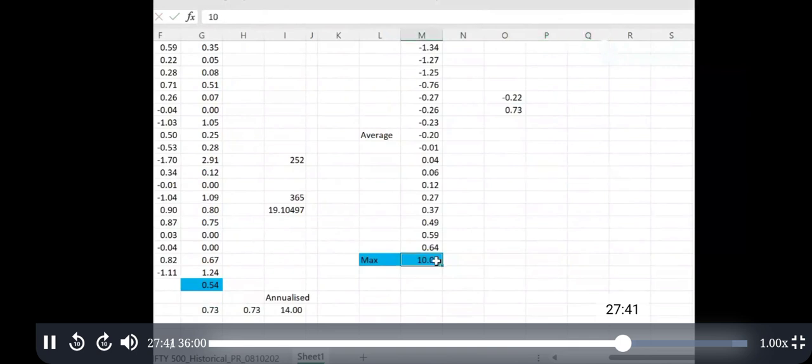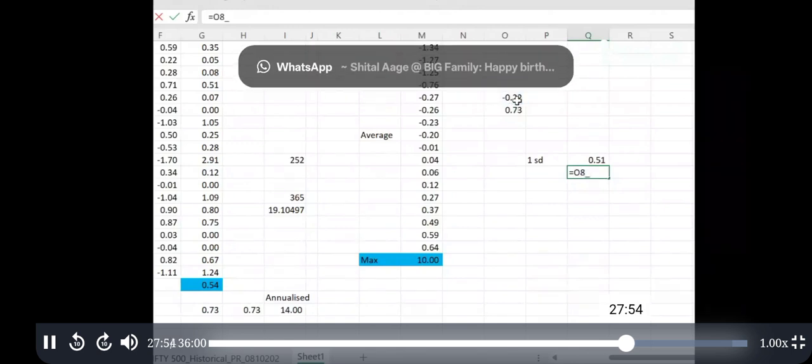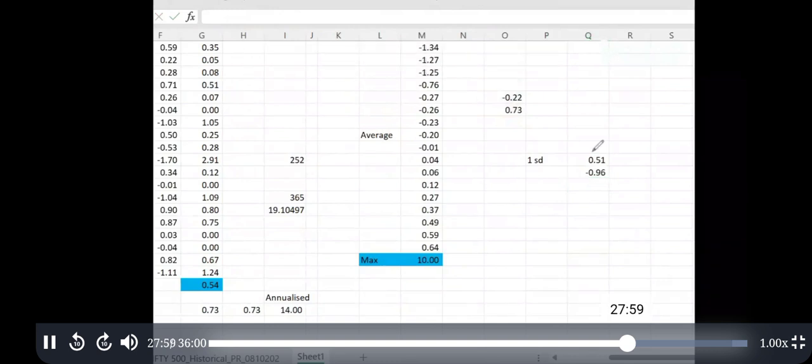So one standard deviation range is the average plus the standard deviation on the upside, and the average minus it on the downside. In this range 68% of data will fall, and two standard deviations cover 95%.